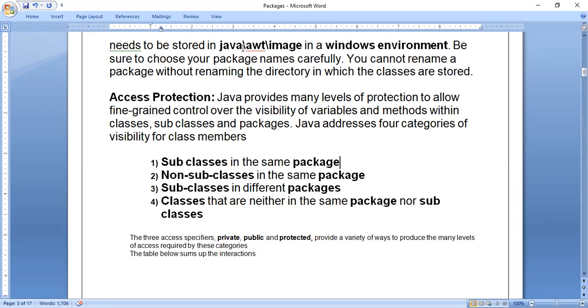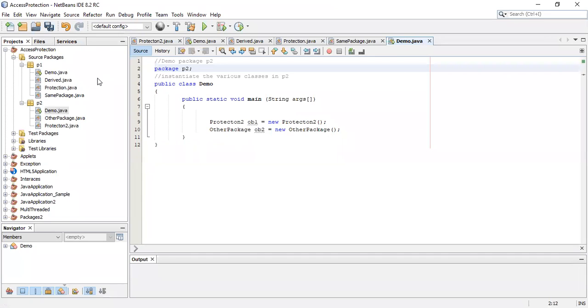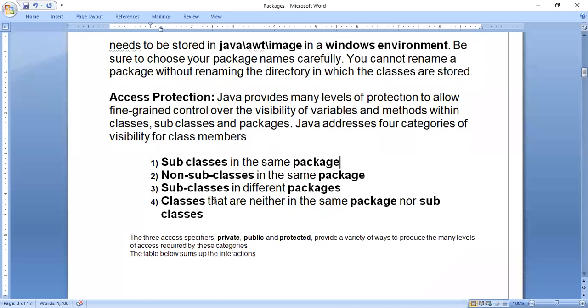You just look at the NetBeans editor. Because access protection, complete coding, I have just copied the code from the document and I have put it in the NetBeans editor and I have executed that complete project, access protection. So now you are looking here. Now, what is the first category? Subclasses in the same package.